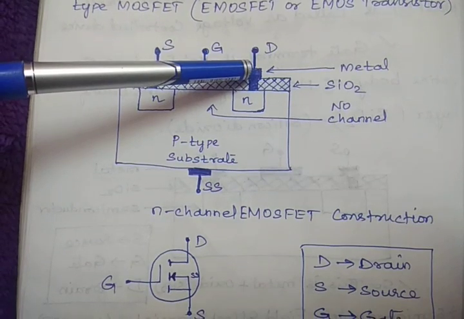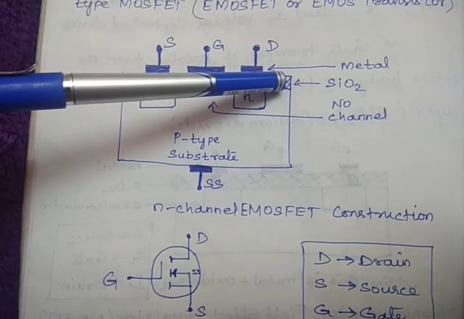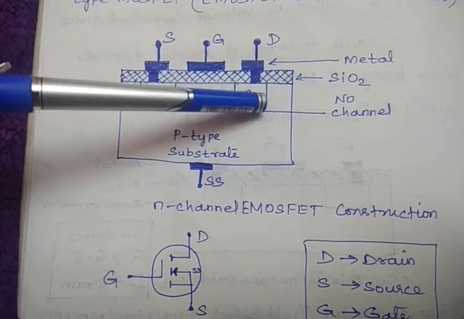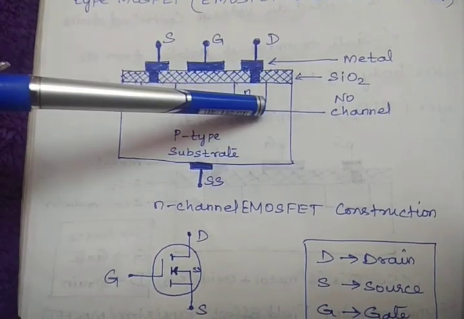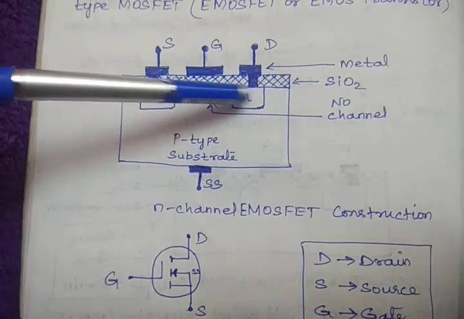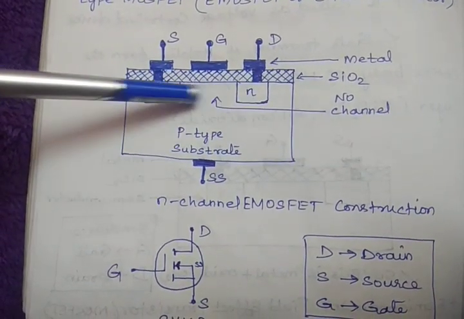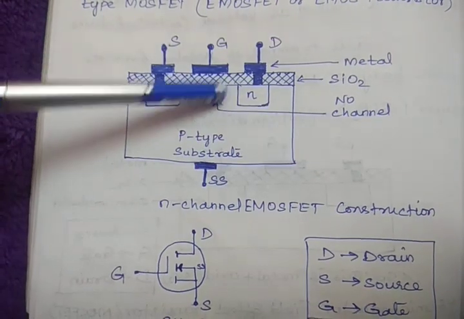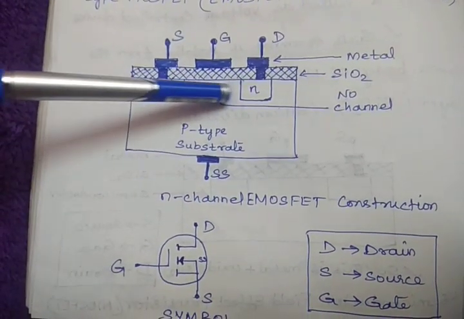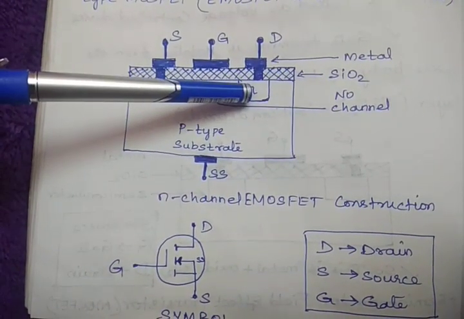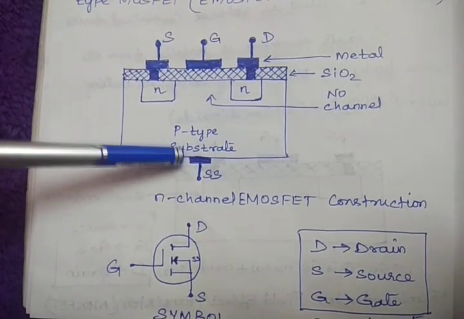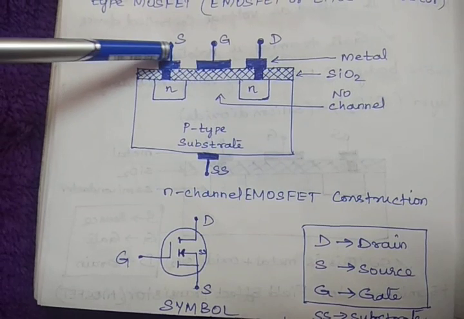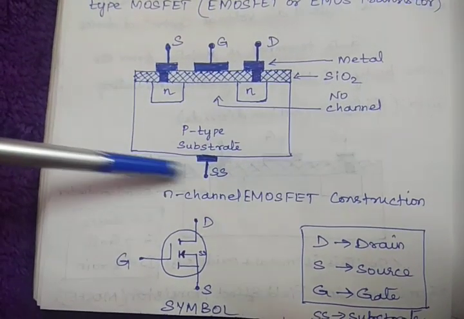And this is a metallic contact, and this is silicon dioxide, and here the path between the drain and source is called the channel. If there is no channel, here no channel, right? That's why we have given here no channel. In the next type we will see a channel here, right? And this is the substrate terminal. Generally this terminal and the source terminal are interconnected.